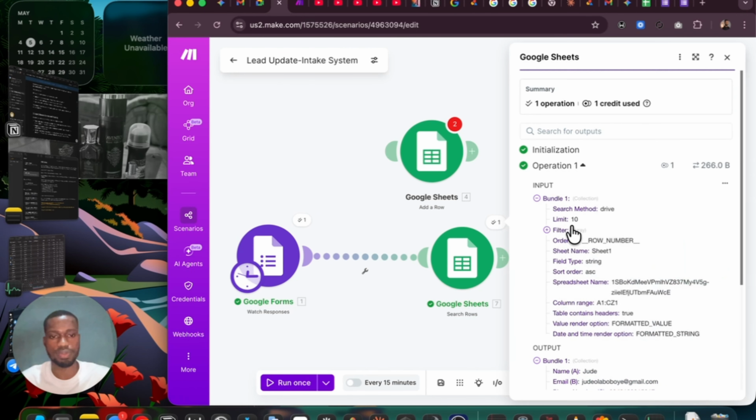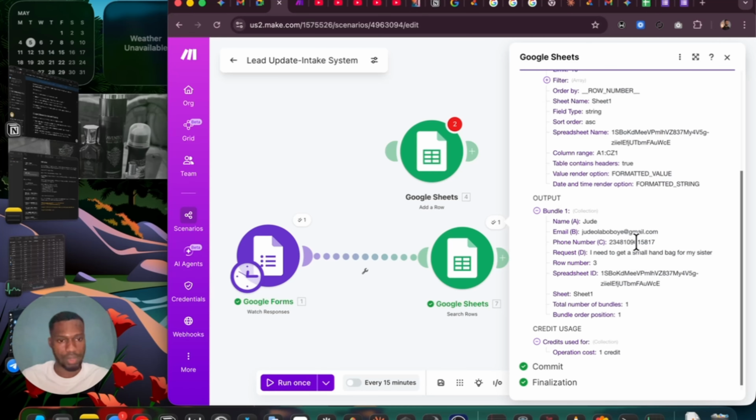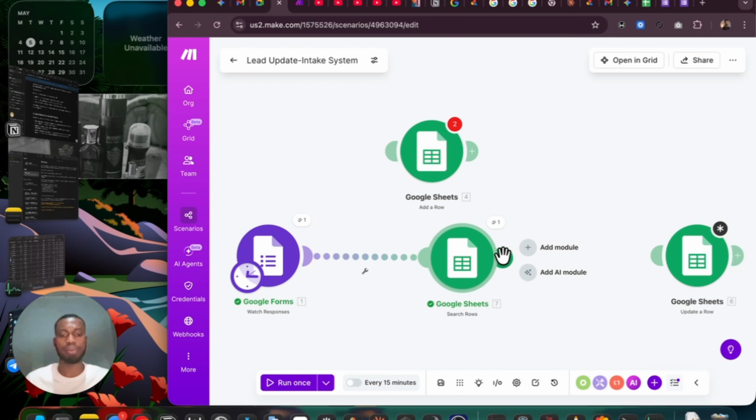So this time around, you see that we got an input and we got this. It is correct. That means it's showing a bundle 1, and it's showing bundle order position 1. Total number of bundles is 1. It's showing this because it exists. So the output is not showing 0, unlike the previous time that was showing 0. So that means it exists.